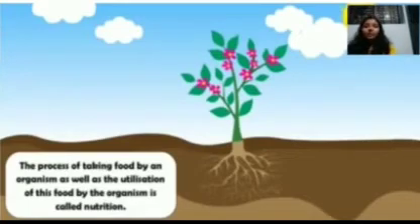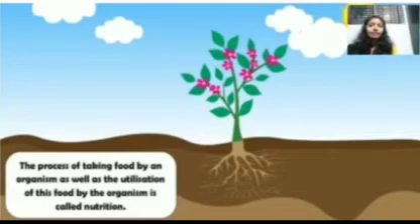We said that we take food and we get energy from this food. That is, nutrients are present in the food, so this food gets digested. You know the process of digestion, right? And after that, we get the essential things that are needed for our body from this food. So, this process of taking food by an organism and the utilization of this food by the organism is called nutrition. The way we have our food, and how our body utilizes this food, is termed nutrition.